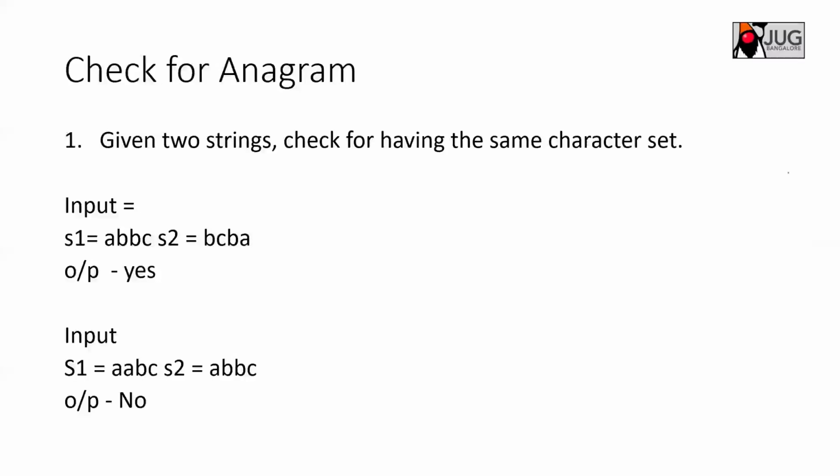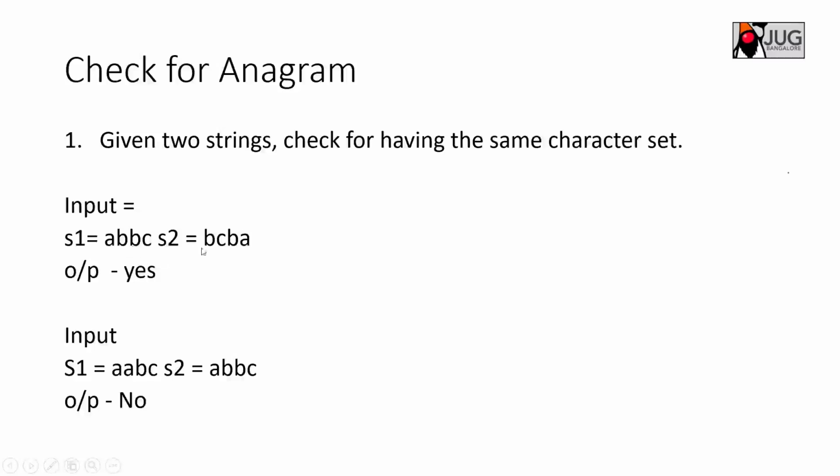The questions which come on strings, we'll discuss those, like check for an anagram. So what is an anagram? Given two strings, check whether they have the same character set. For example, if you have string s1 as ABBC and string s2 as BCBA, an anagram check looks at the exact characters and the frequency of those characters, irrespective of their position. A is coming once here, and here also A is coming once.